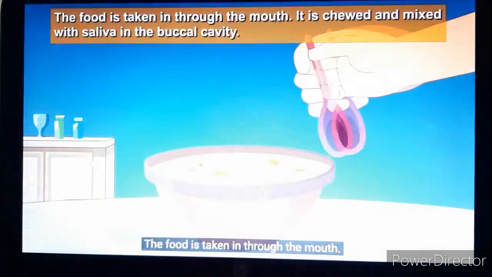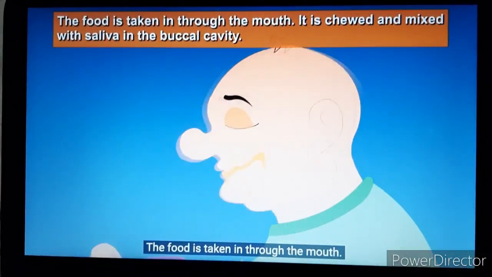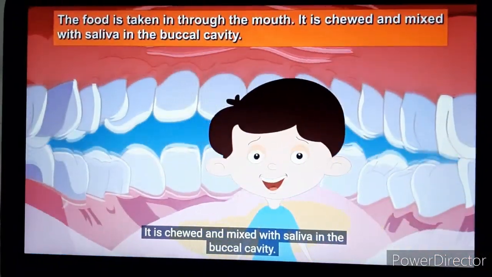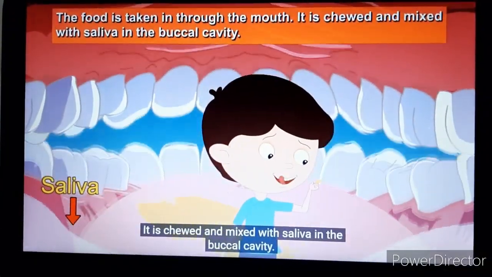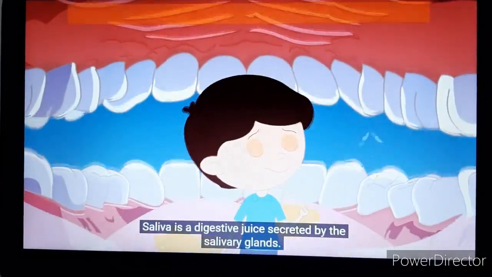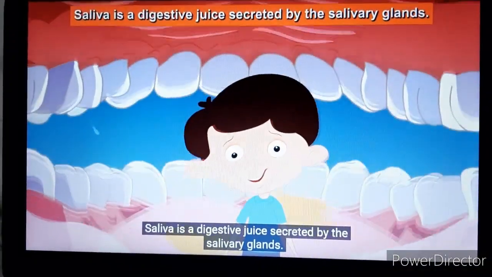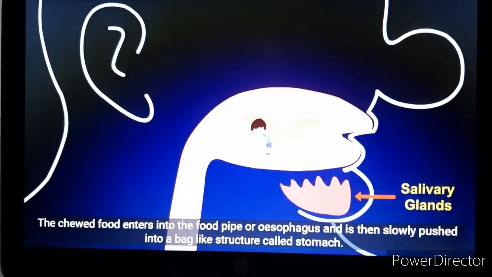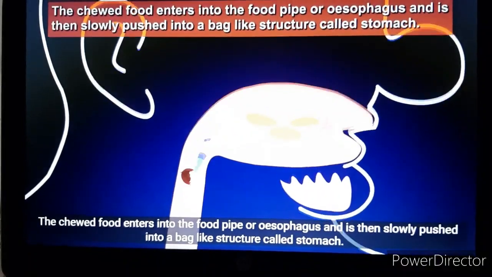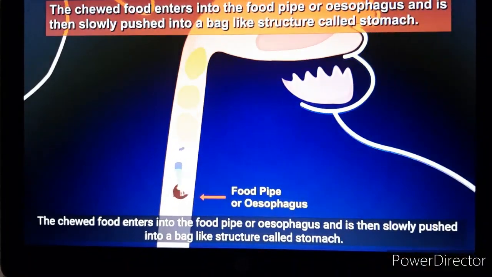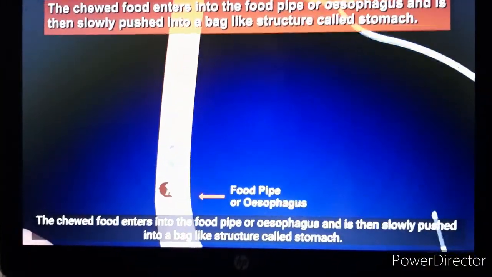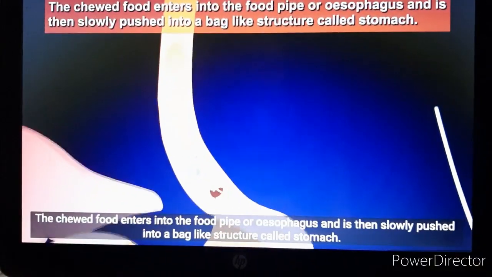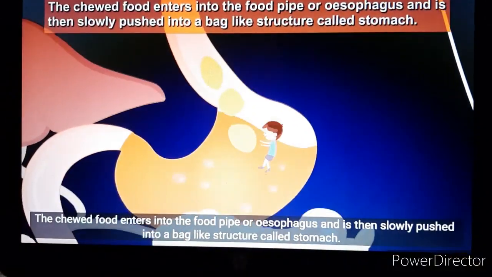The food is taken in through the mouth. It is chewed and mixed with saliva in the buccal cavity. Saliva is a digestive juice secreted by the salivary glands. The chewed food enters into the food pipe or esophagus and is then slowly pushed into a bag-like structure called stomach.